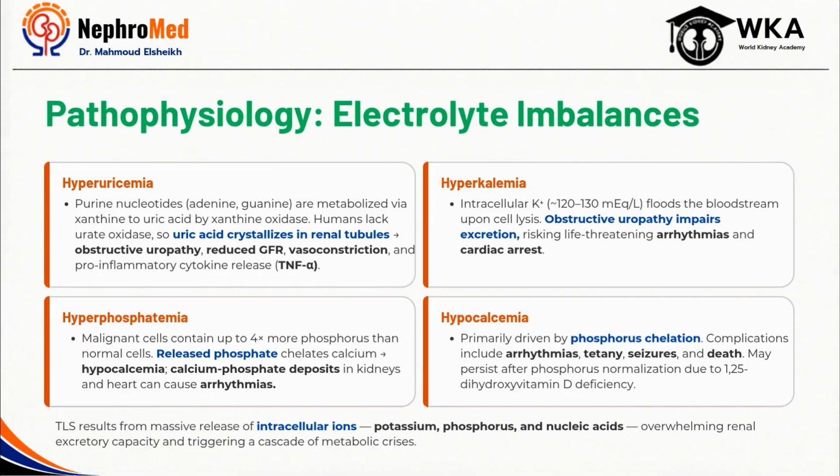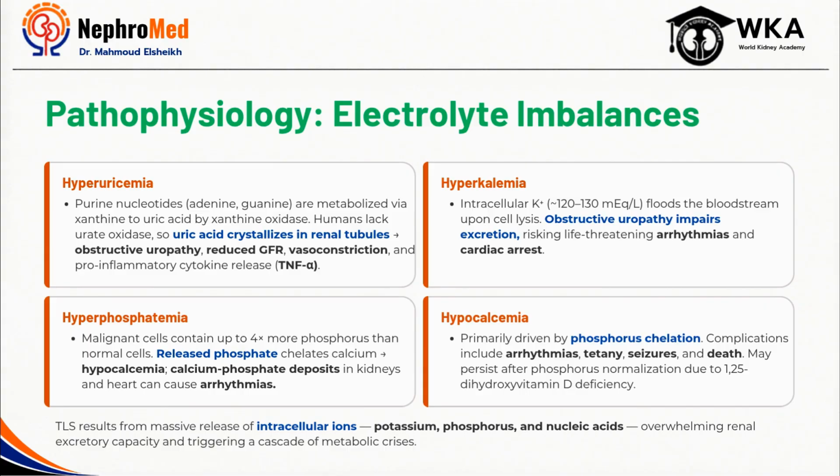To understand TLS, it's helpful to think of it as a massive intracellular dump into the bloodstream. When a large number of tumor cells break down over a short period of time, they release potassium, phosphate, and nucleic acid faster than the body can eliminate them. The kidney suddenly becomes responsible for handling an overwhelming metabolic load. And that's where the menu of complications starts.